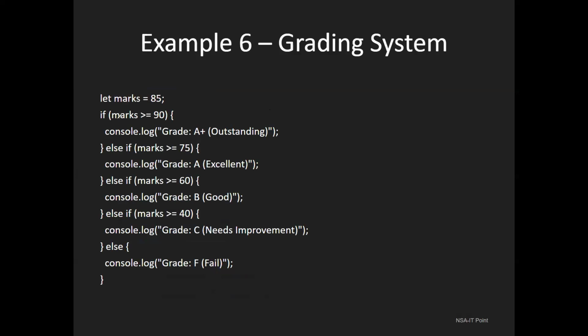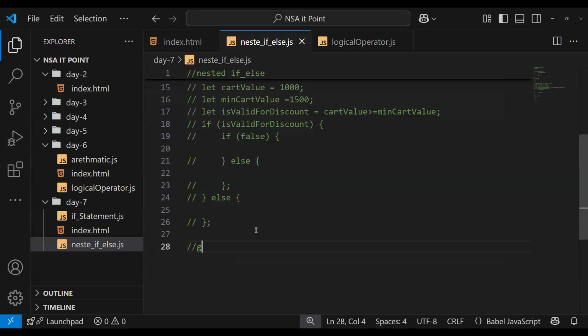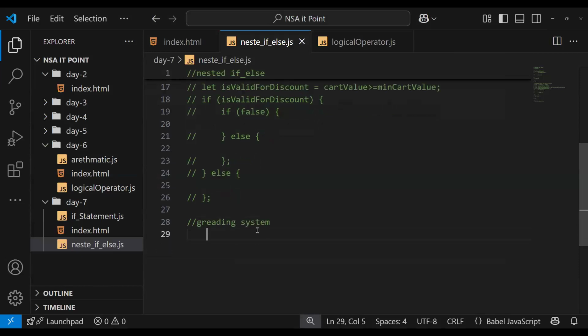We have marks, then we check: is it 90% or more, grade A plus. If 75%, grade A. If 60%, grade B. 40%, grade C. And finally, fail. Let's just create a statement for that grading system. What is the statement? Marks.